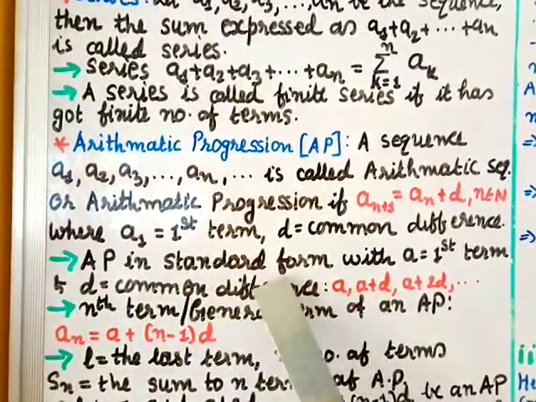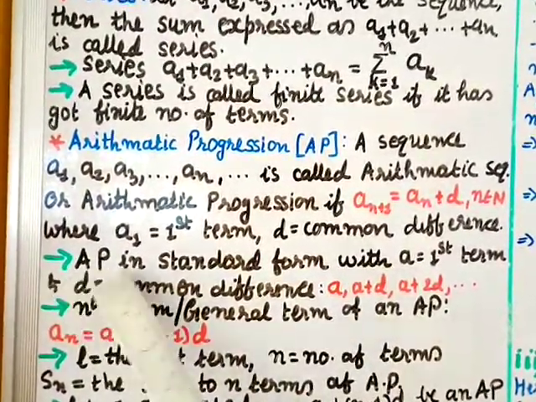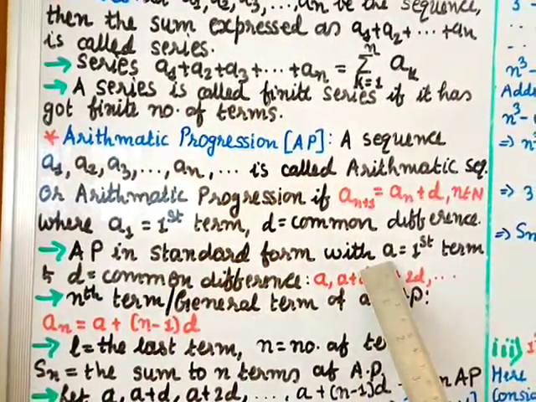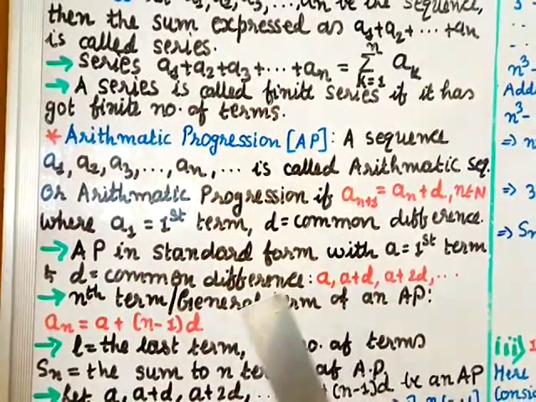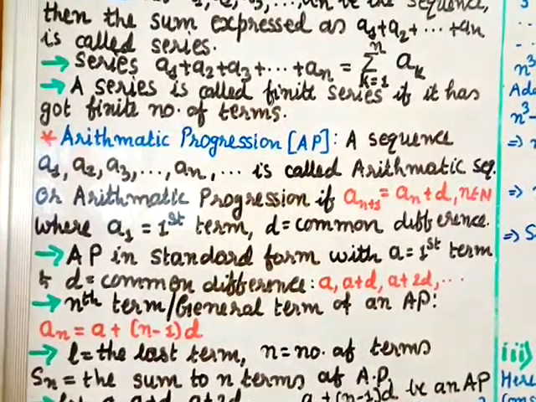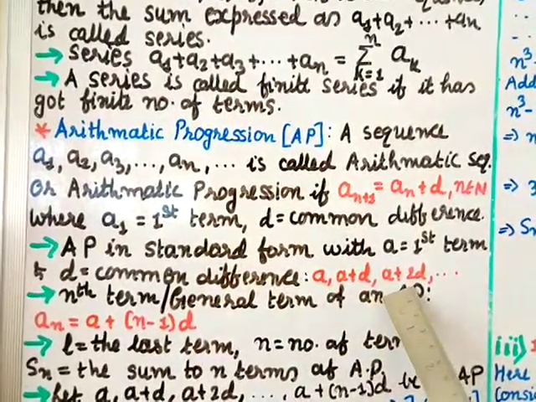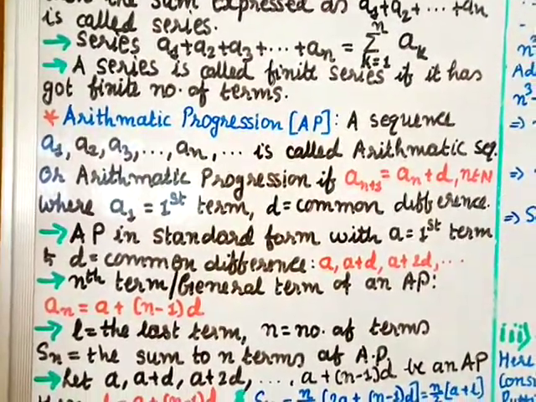AP in standard form: if a is the first term and d is the common difference, d will be constant. So we can write AP in standard form as a, a plus d, a plus 2d, a plus 3d and so on.